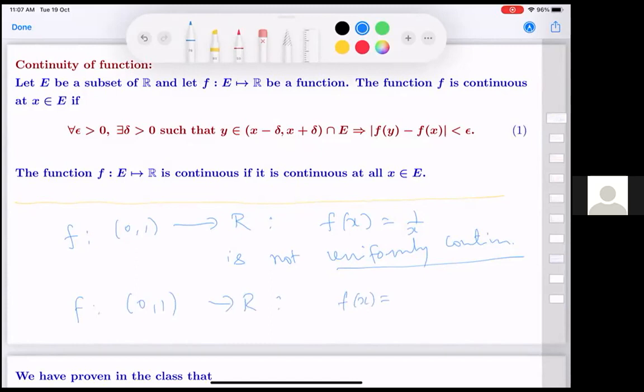But take some polynomial, or e power x, though we have not talked about e yet in the class, so let me avoid e power x. But type any polynomial. This is still the open interval (0, 1), but this is uniformly continuous. So we are not saying that it is uniformly continuous only if it is a closed bounded set, but if the set E is a closed bounded set, then it is uniformly continuous.